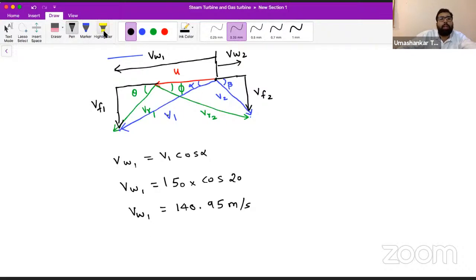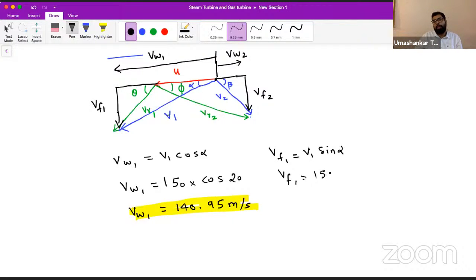Why have we calculated VW1? Because we require it to find the power also. It will be used in future, so we have already calculated it. Now VF1 will be V1 sin alpha. Can somebody tell me the value of VF1 also?